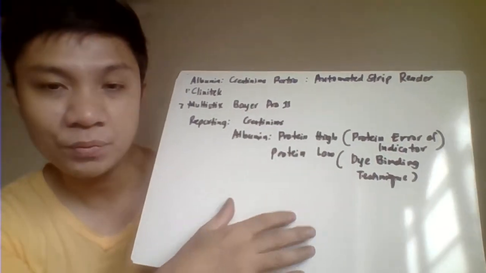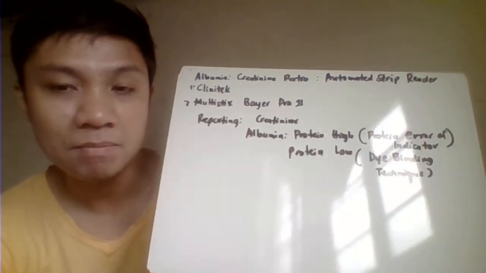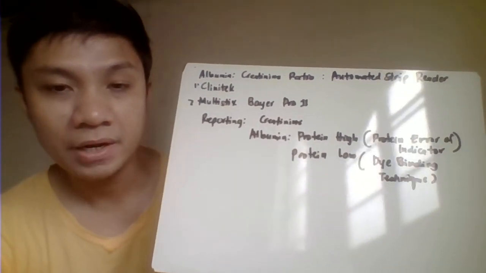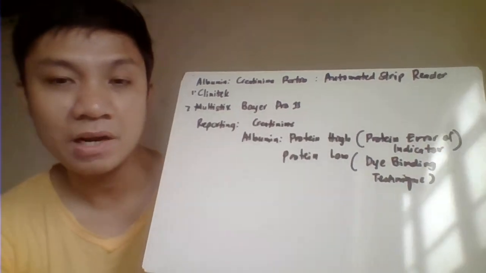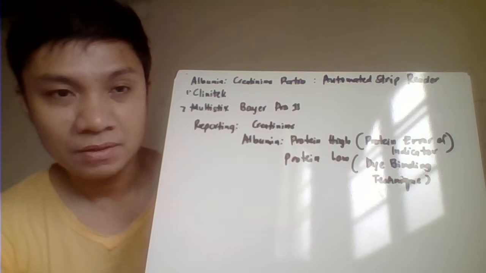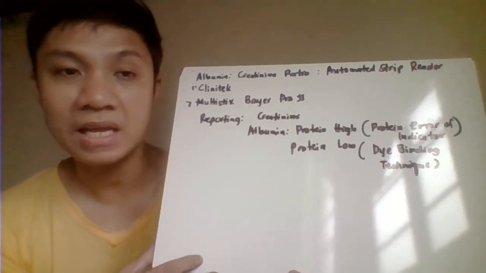We have here the abnormal assay ratio of 30 to 300 milligram per gram or 3.4 to 33.9 milligram per mole. Those are abnormal assay ratios. So if the albumin creatinine ratio is abnormal, it would signify that the patient has a kidney problem.